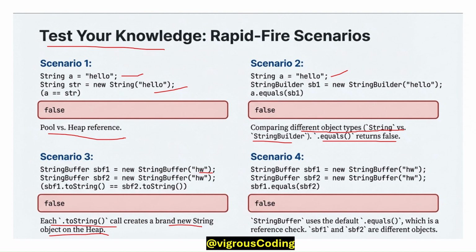StringBuffer 1 and StringBuffer 2, when we use dot equals, it will give false for the same content because StringBuffer uses the default dot equals, which is a reference check. So StringBuffer 1 and StringBuffer 2 point to different objects inside the heap, so their references will be different.